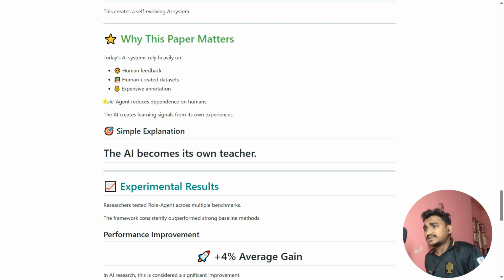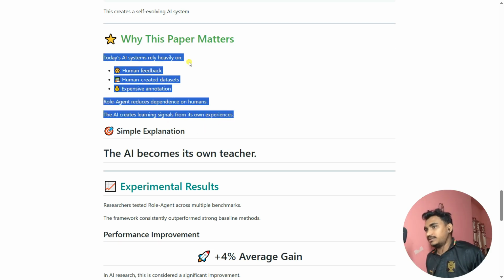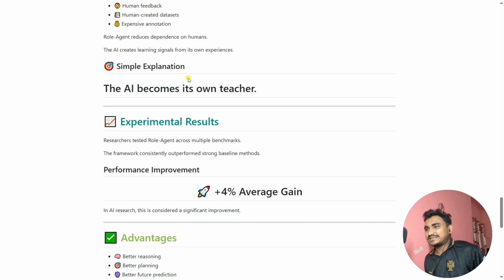Okay, so the World Agent reduces dependency on humans, and this AI creates the learning signal from its own experiences. It looks like the robot movie in India, Rajinikanth's Robot, where the robot tries to fix itself. Okay, now a simple explanation. So the AI becomes its own teacher. That's the main summary of this full paper explanation.